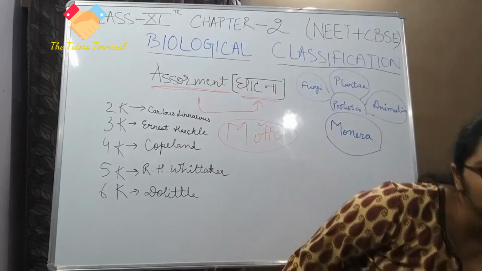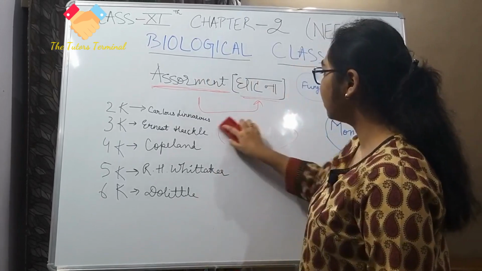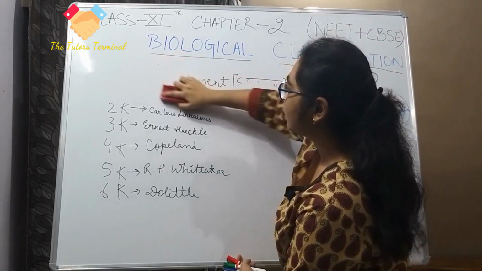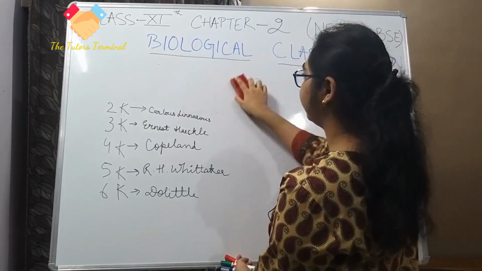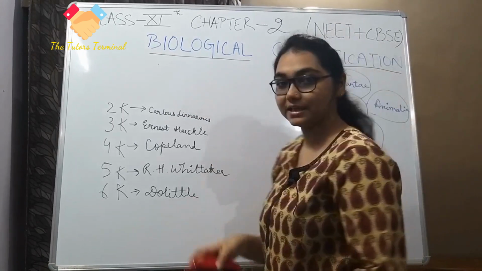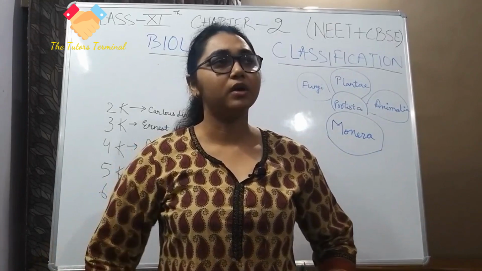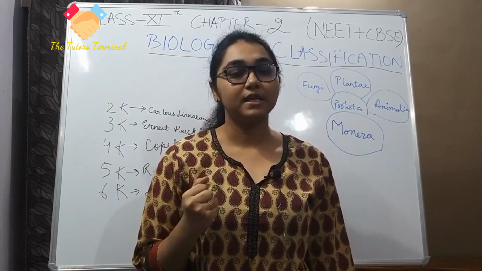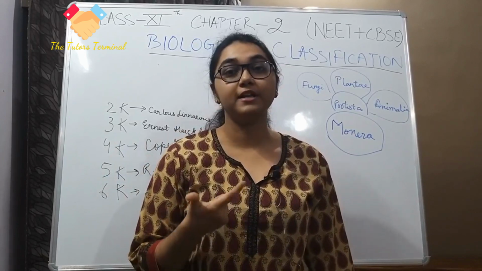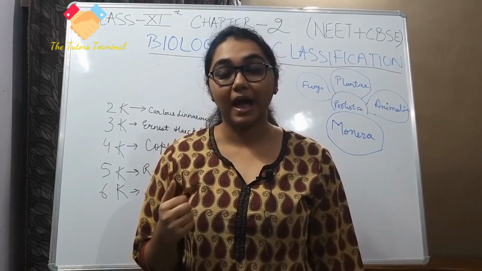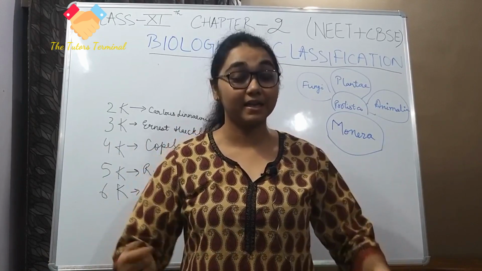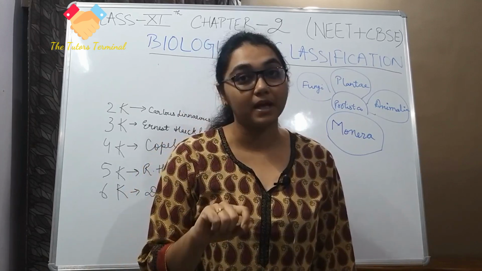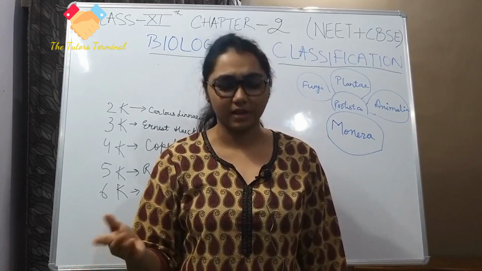Now classification is done on various bases. We take into account various things to classify. What do we take into account? If we are classifying books and chairs and pens and tables, we see whether the table is made up of wood or iron, whether the chair has arms, whether the pen has a cap or is a click pen, whether the pencil is made up of plastic or wood. These kinds of things.